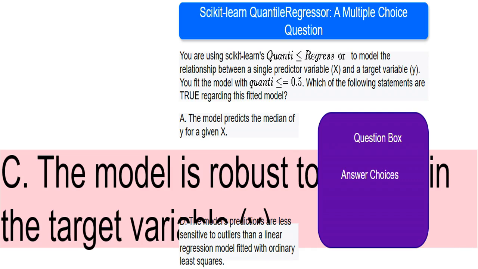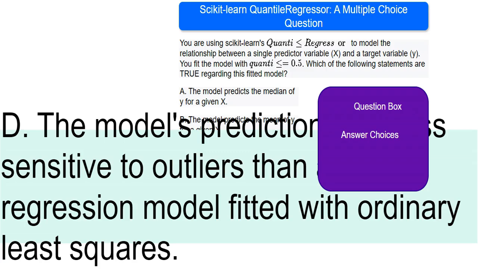This statement is partially true. The QuantileRegressor is indeed more robust to outliers than ordinary least squares, OLS, regression. But statement D provides a more precise comparison. This statement correctly points out that the QuantileRegressor is less affected by extreme values, outliers, than OLS regression.